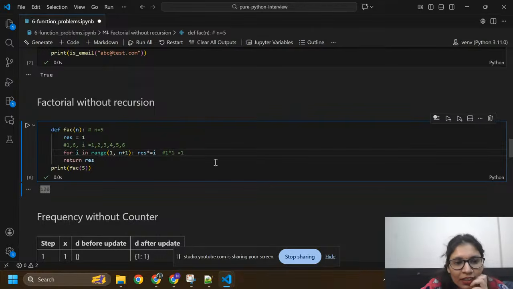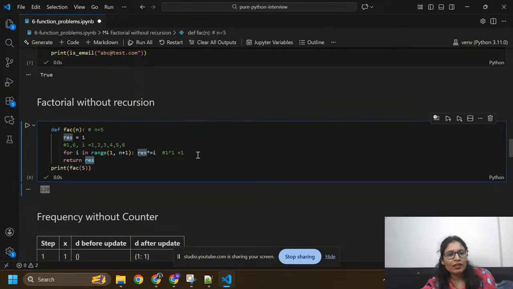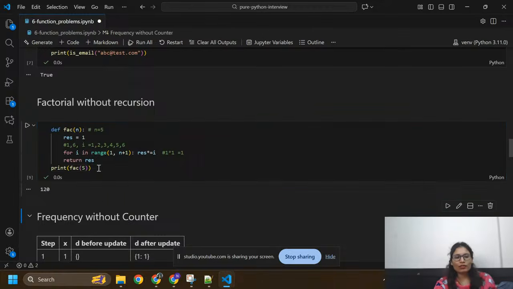Again you can check, now I have I equals to 1, now you can take I equals to 2, so 2 into 1, and you need to store it here. You need to multiply every time using I and res, and you need to return like this, and you got output 120.